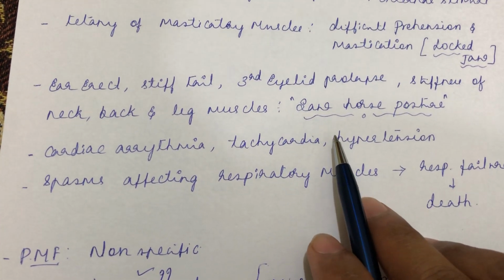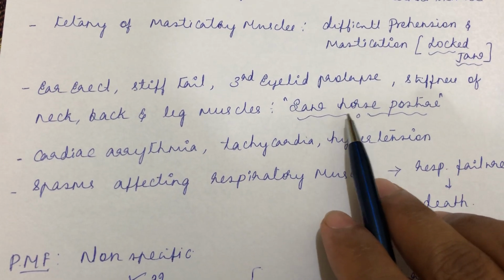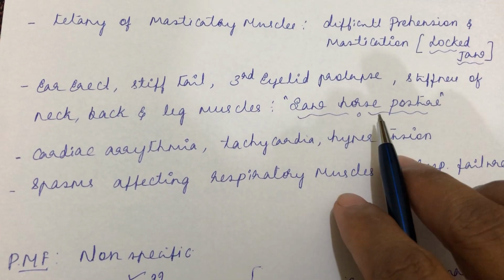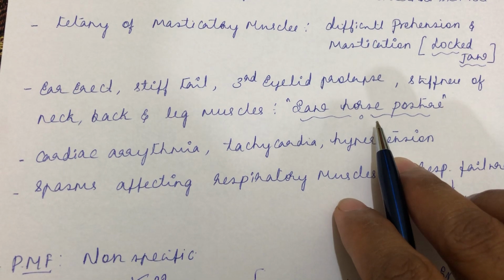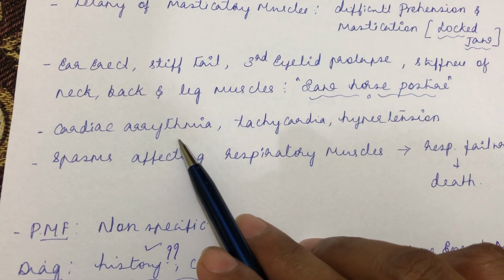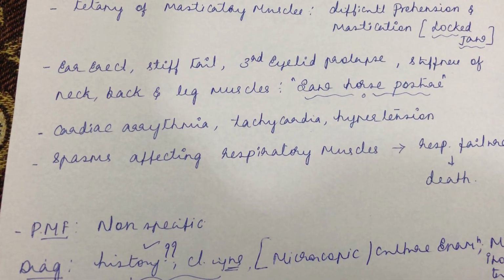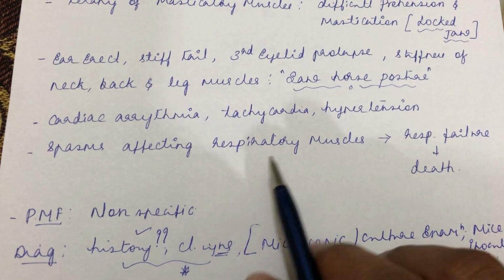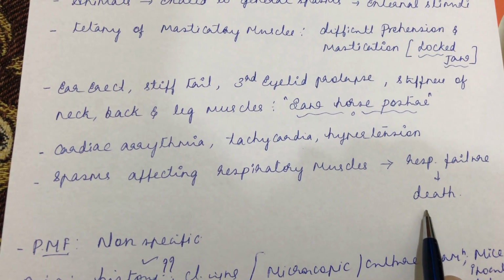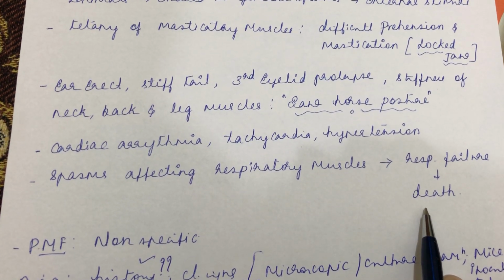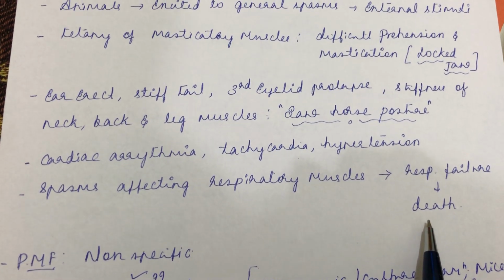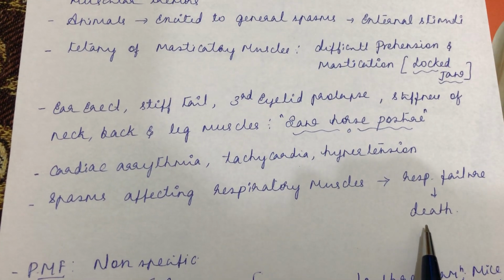Put together, the stance appears like a saw horse posture or wooden horse. So wooden horse posture or saw horse posture is a prominent clinical sign in case of tetanus. Coupled with all these prominent clinical signs, you also notice cardiac arrhythmia, tachycardia and hypertension. Finally, spasms affect the respiratory muscles, leading to respiratory failure and death of the animal. This death is very much imminent in case of tetanus toxicity. More often, tetanus toxicity ends up in death even after the recommended treatment, right?